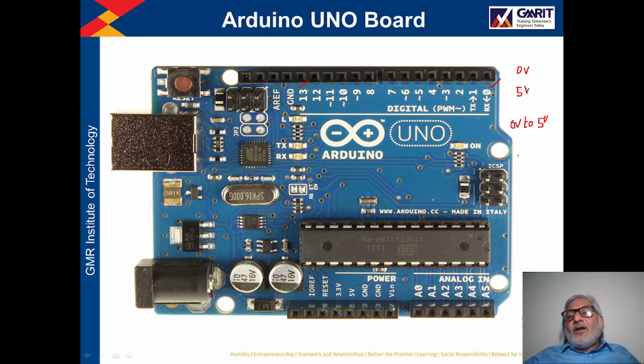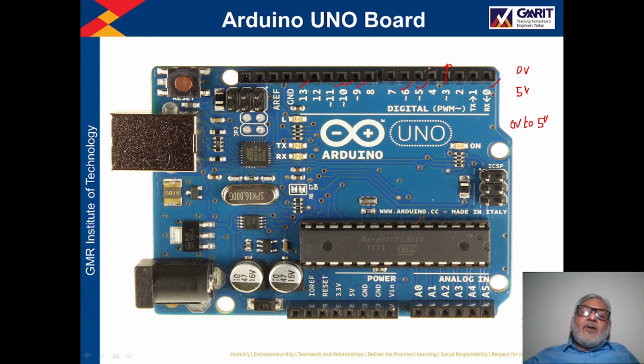And these 6 pins, pin number 3, 5, 6, 9, 10 and 11, can be used as PWM pins, right?